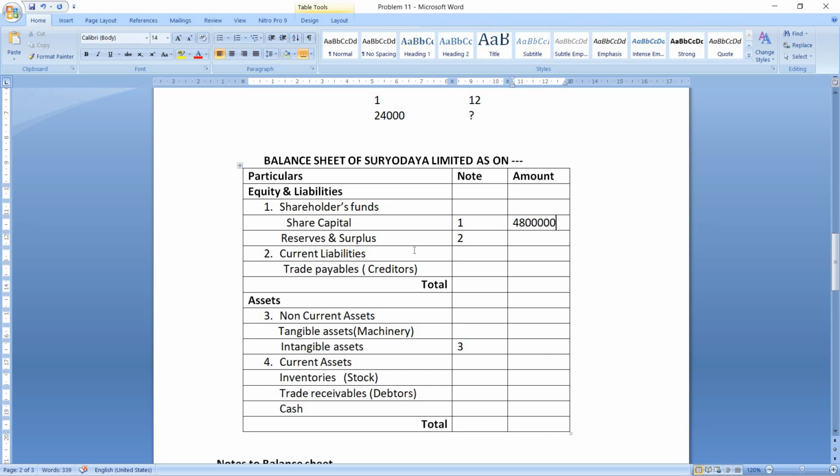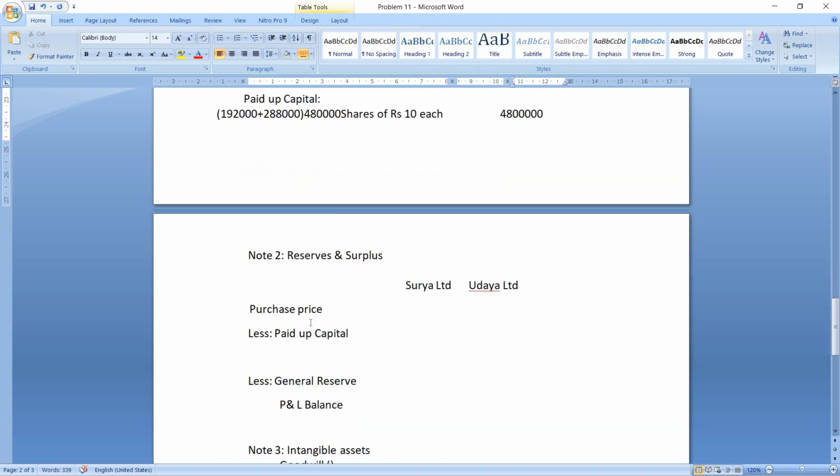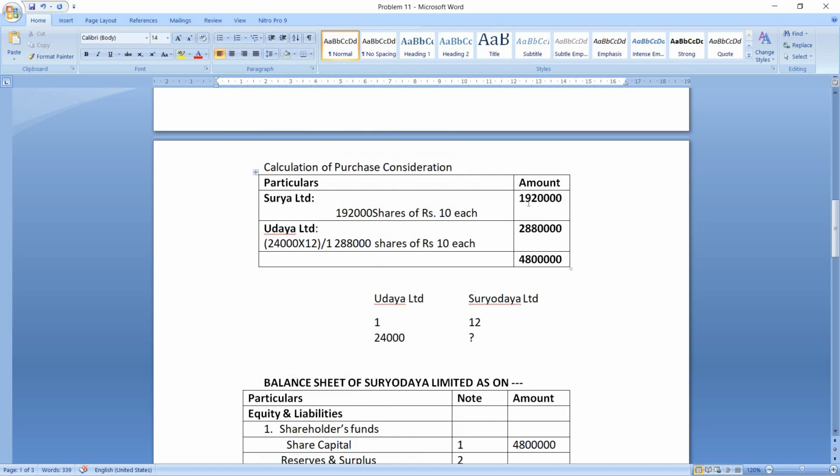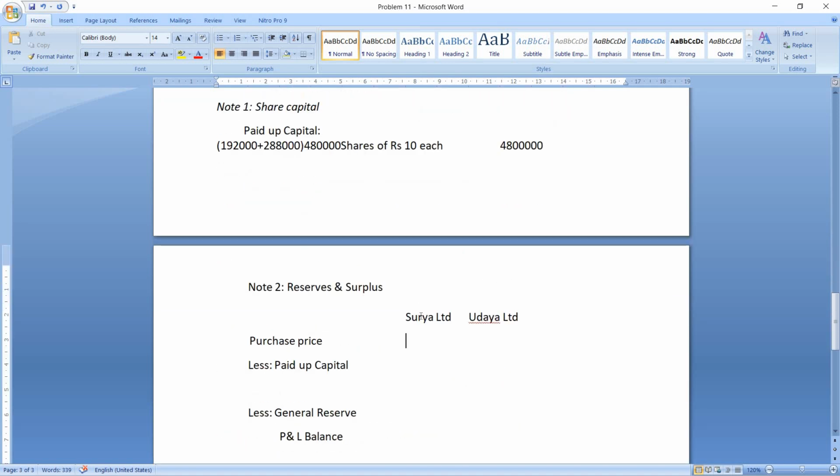Okay. Next is reserves and surplus. So for reserves and surplus, again we have to pass our special note. So purchase price we have to consider with paid up capital. So first we will start with purchase price of Surya Limited. So purchase consideration of Surya Limited is 19,20,000 and that of Uday Limited it is 28,80,000. So let us take it here, 19,20,000 and 28,80,000, less the paid up capitals.